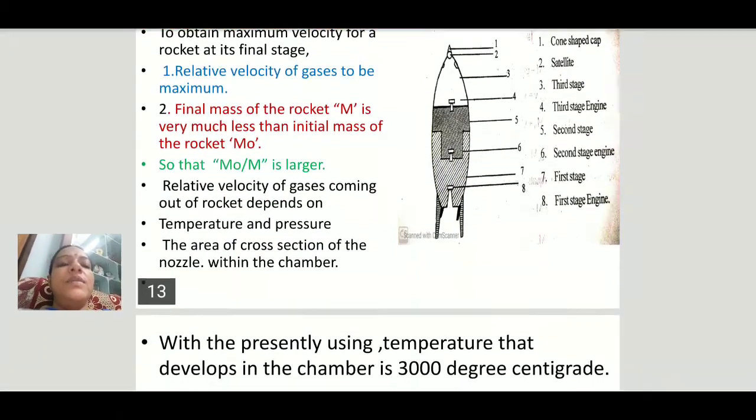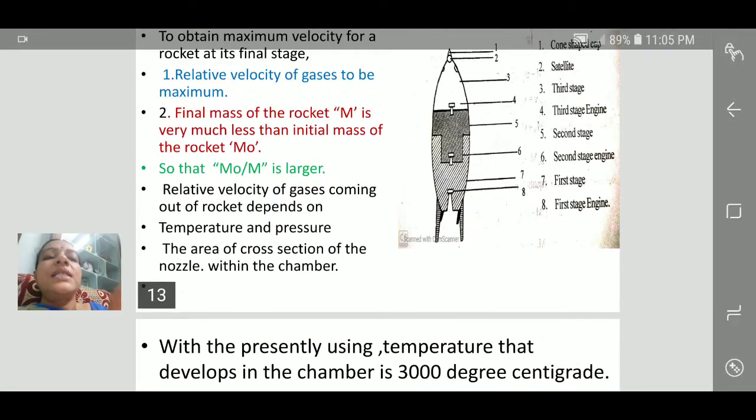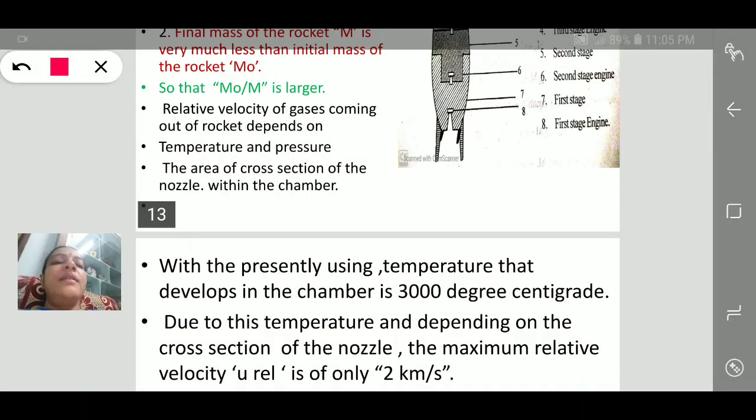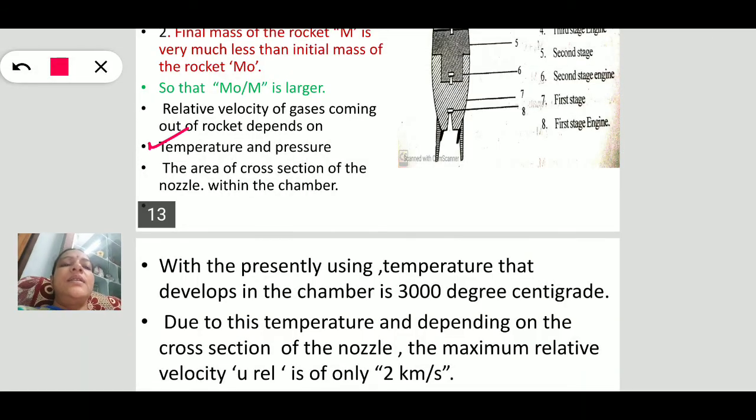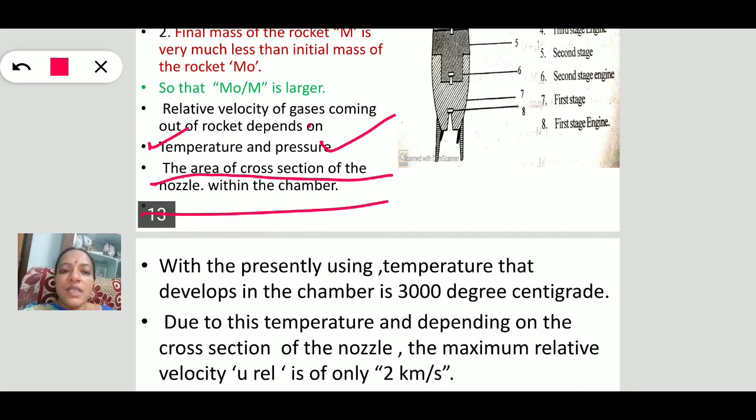Next, this relative velocity again depends upon the temperature. The relative velocity of the gases means the gases ejecting from the nozzle of the rocket. This relative velocity of gases depends upon the temperature, pressure and the area of cross section of the nozzle within the chamber.